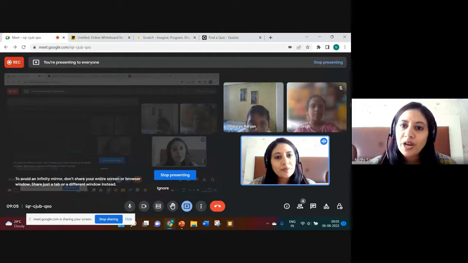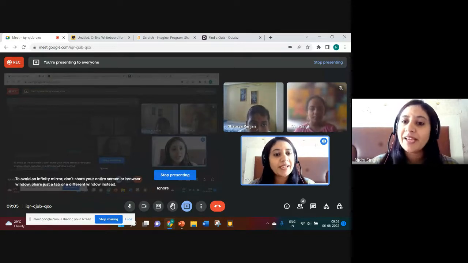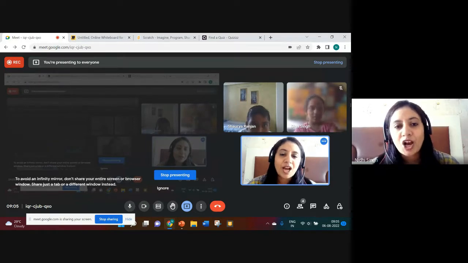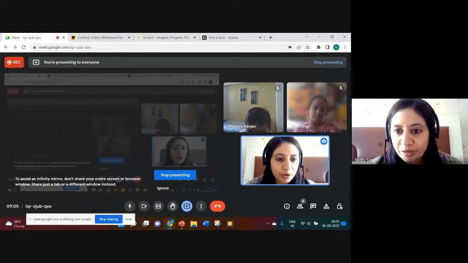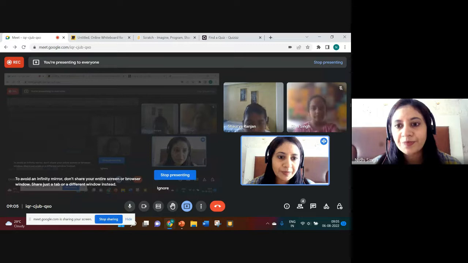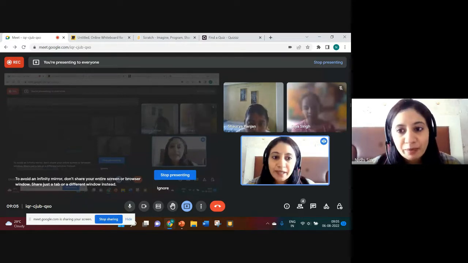So how is Scratch different from these? Because concepts will be the same. You will be using looping, functions, variables, everything in Scratch also and in text-based programming also. The only thing is that here we are dealing with blocks. Command blocks will be there. You will be dealing with blocks.